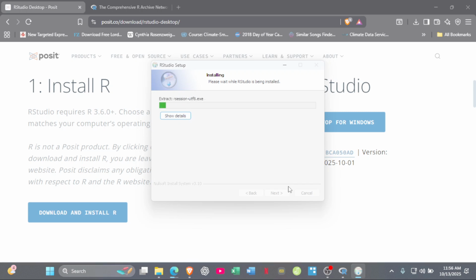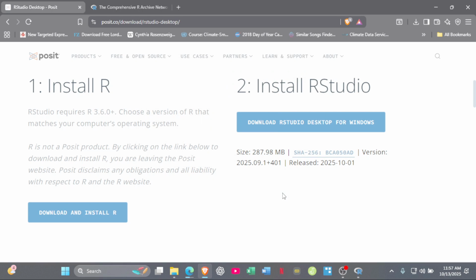Hopefully it doesn't take too long. Okay, so RStudio has also completed the installation.